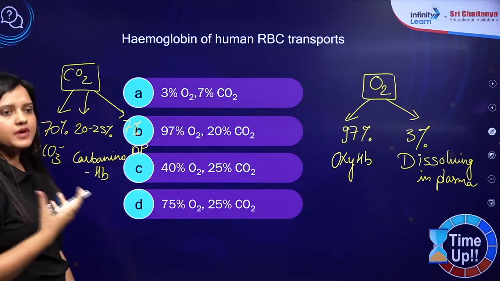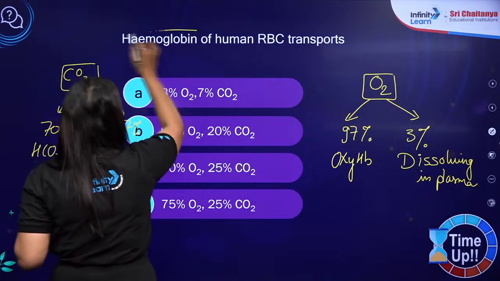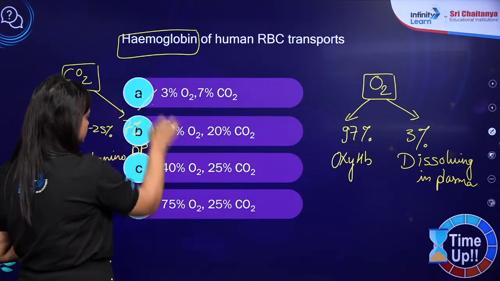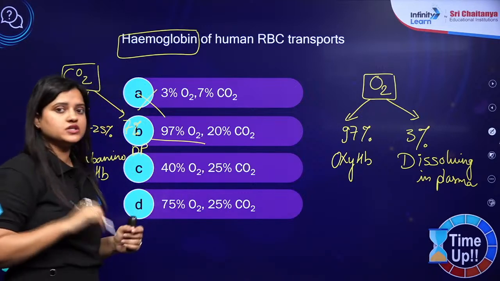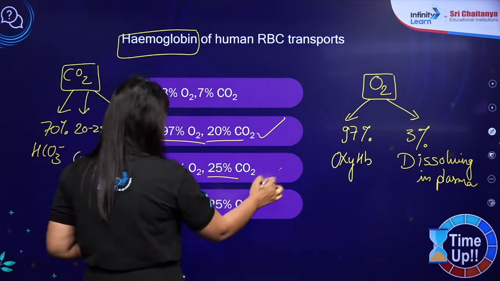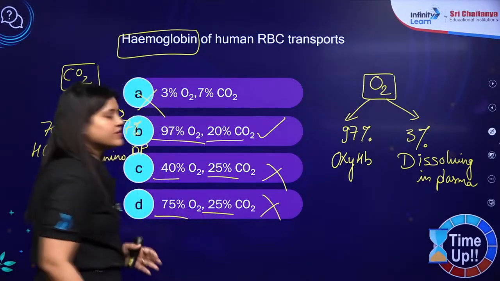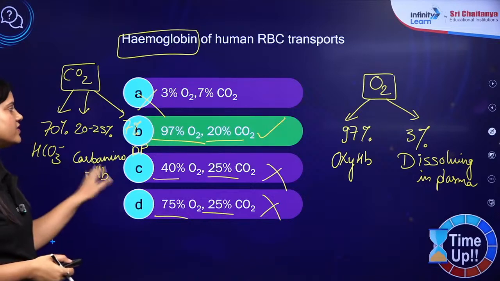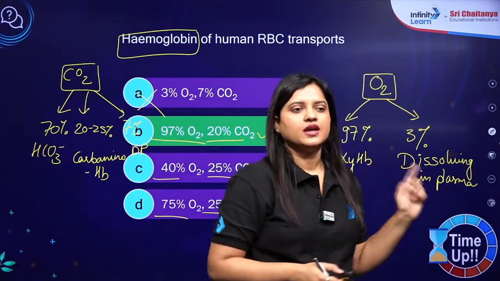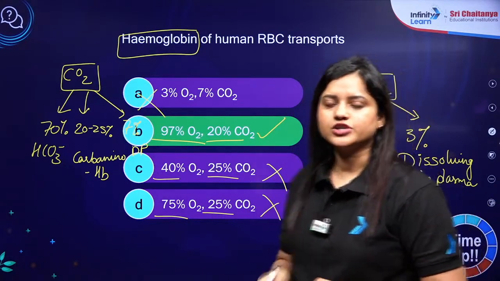Right? अब इसको हम अगर solve करते हैं तो hemoglobin, is it transporting only 3% of oxygen? No. 97% of oxygen? Yes. 20% of carbon dioxide? Yes. 40% ये तो हमने पढ़ा ही नहीं है. 75% oxygen? No, it is 97%. So correct answer, that's why will be B. Absolutely correct, B. Very good, everyone is giving right answer. Keep it up. Let's move on to our next question.